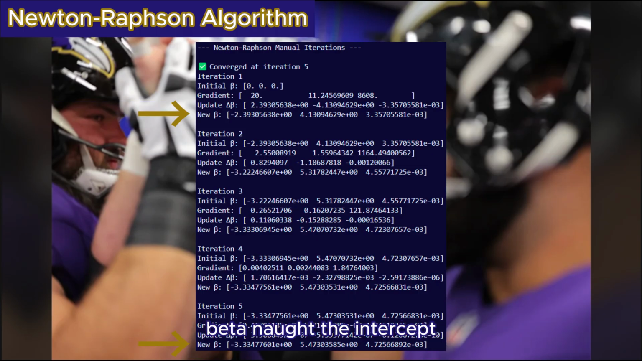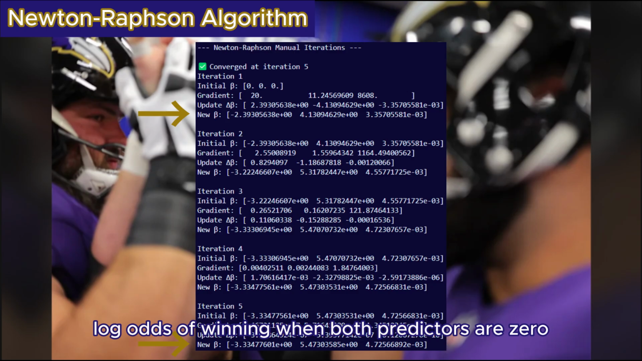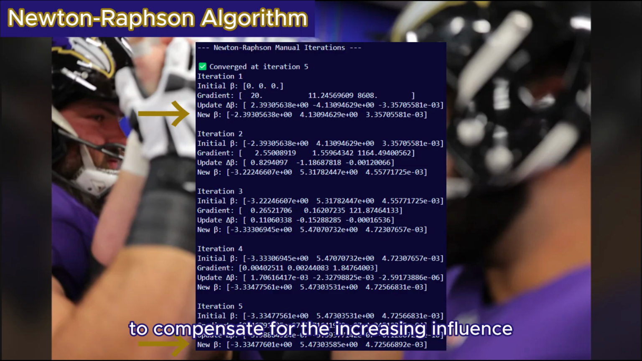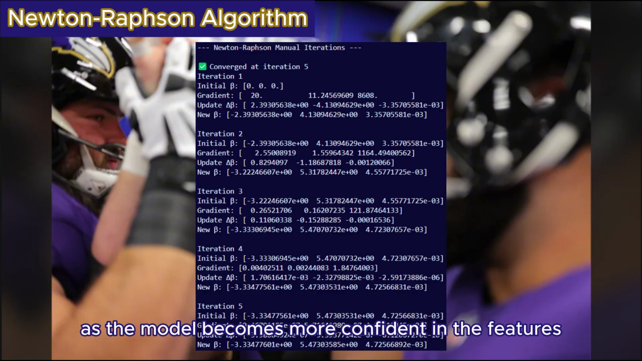Beta naught, the intercept, decreased from negative 2.39 in the first iteration to negative 3.33 in the final iteration. This shift downward helped balance the upward movement of the other two coefficients. Since the intercept reflects the baseline log odds of winning when both predictors are 0, this drop means the model adjusted its baseline downward to compensate for the increasing influence of the actual predictors. It ensures that the predicted probabilities still stay within a realistic range between 0 and 1 as the model becomes more confident in the features.